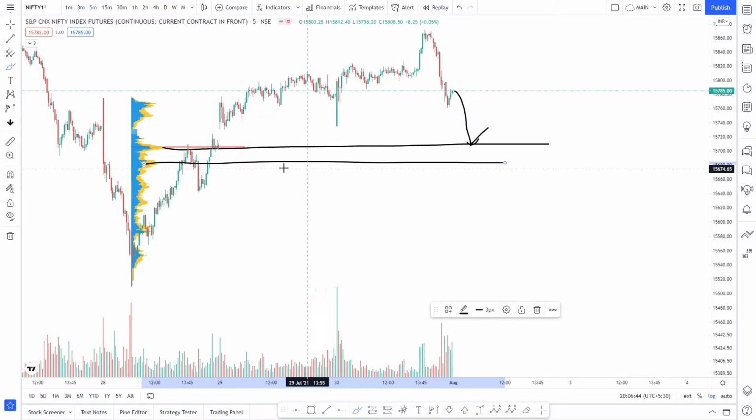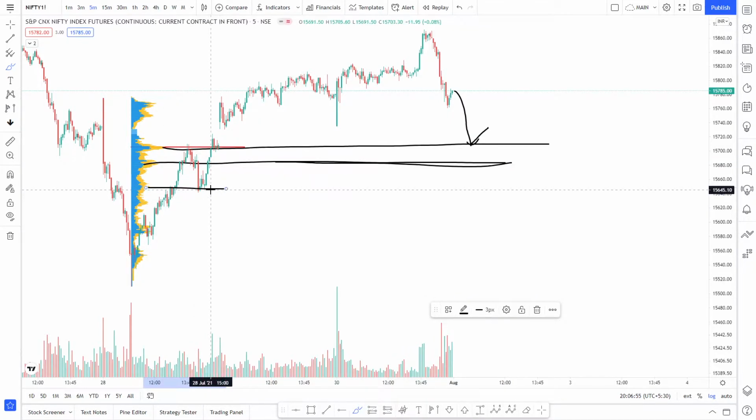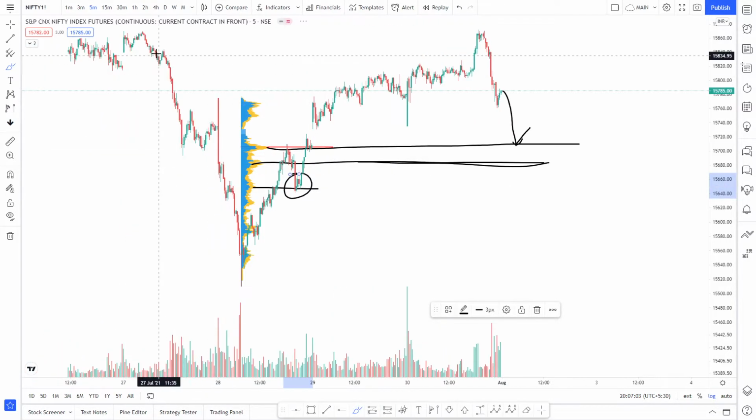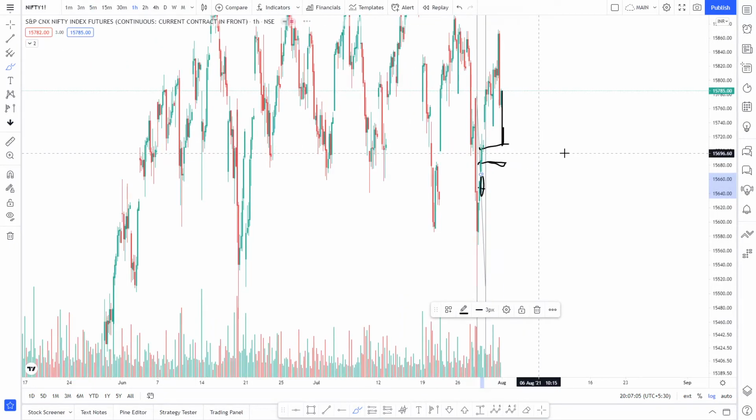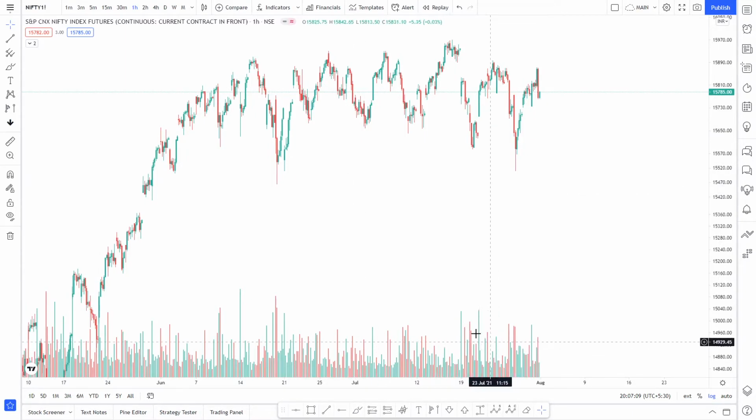So my view is that if we go below 680, we are becoming more and more bearish, and in case we go below this low, then I would say that it is a very good shorting opportunity. And as we have been talking, our next level of support is near 15,300,